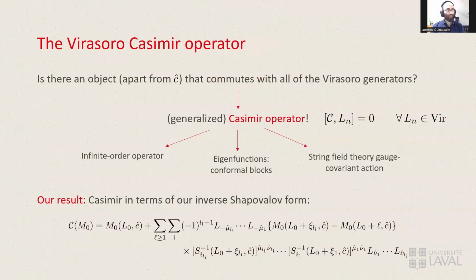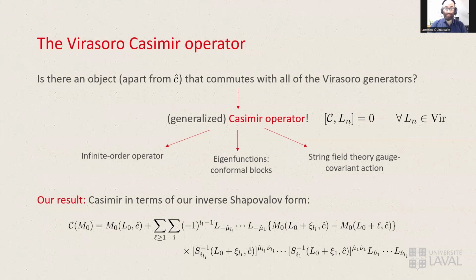Our second main result is on the Virasoro-Casimir operator, which, as I mentioned, is something that commutes with all of the generators of the Virasoro algebra. And for this case, it's going to be an infinite order operator, so that's why generalized. It's an object whose eigenfunctions are the conformal blocks, so it has potential applications in that direction. And furthermore, it has been already considered as a potential candidate for a gauge covariant action in string field theory.